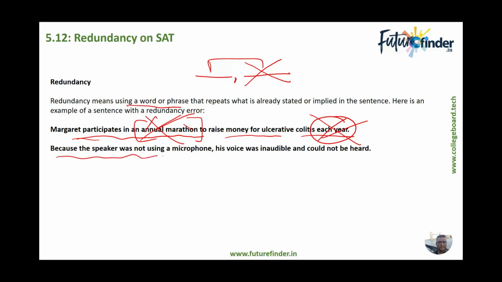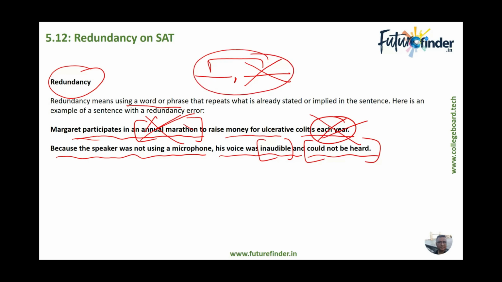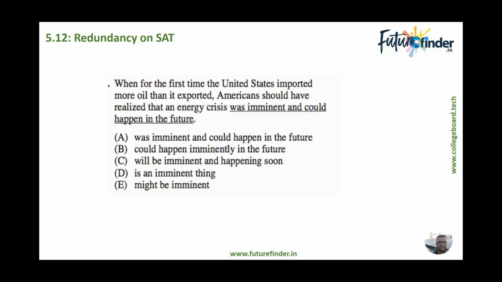Because the speaker was not using a microphone, his voice was inaudible and could not be heard. Same thing, inaudible would definitely mean that it could not be heard. So essentially this is what redundancy means. These are all wordy sentences, and these sentences have to be made concise. We need to take care of the concision of these sentences. So let's take some examples from the SAT.